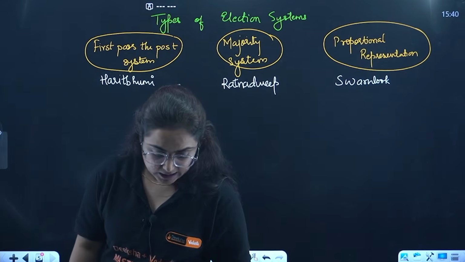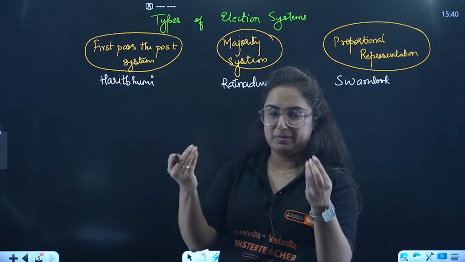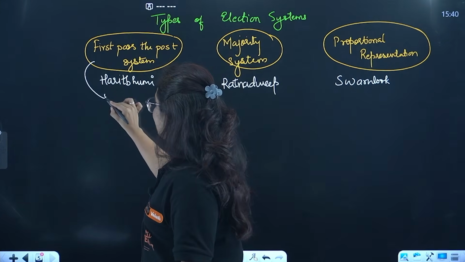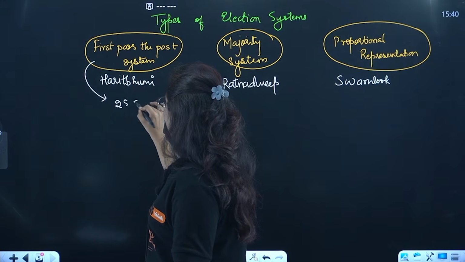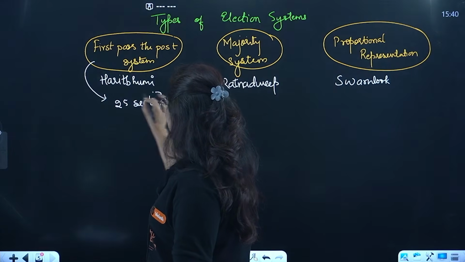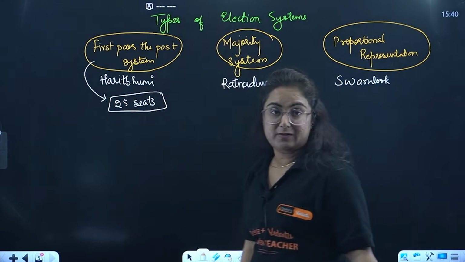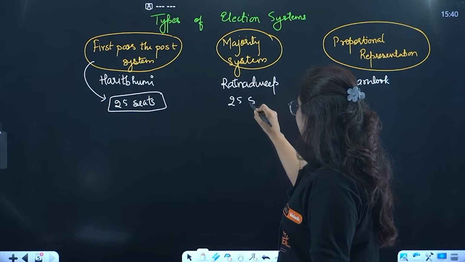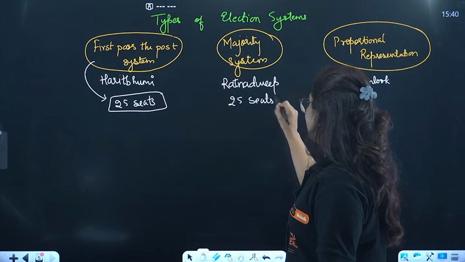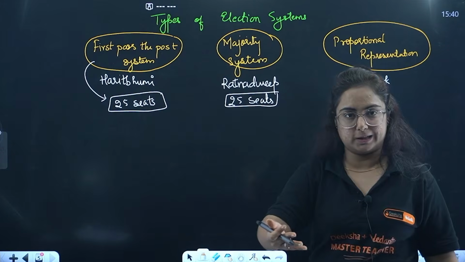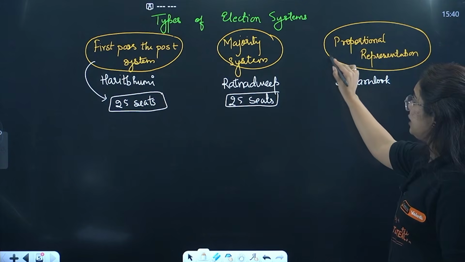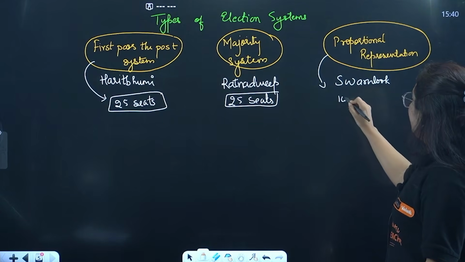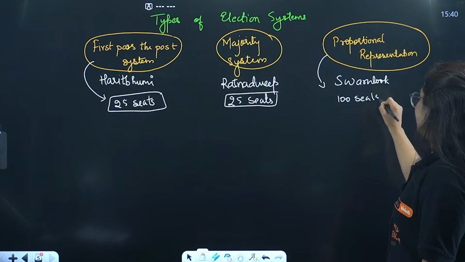Basically we can't tell about the number of people in the country, but let's take the example: in this first past the post system, there are 25 seats. How many seats in this country, beta? 25 seats for which elections will be conducted. The same is in Ratnadweep also, that is 25 seats for which the elections will be conducted. Proportional representation mainly happens in the country of large number, so here we are taking around 100 seats, let's say.